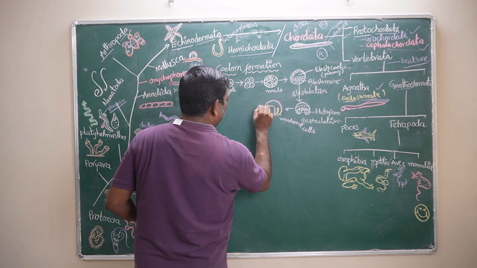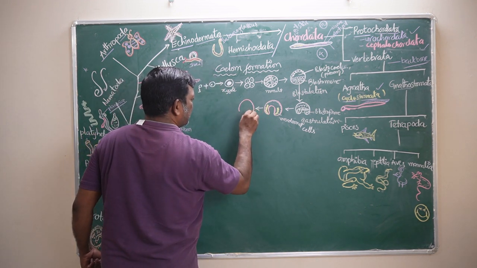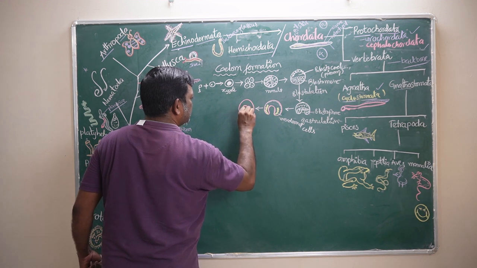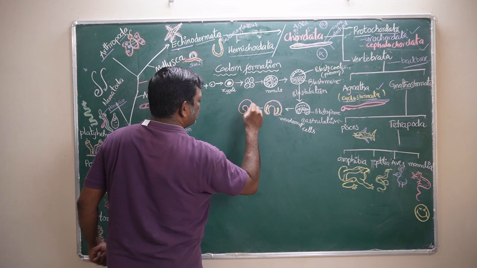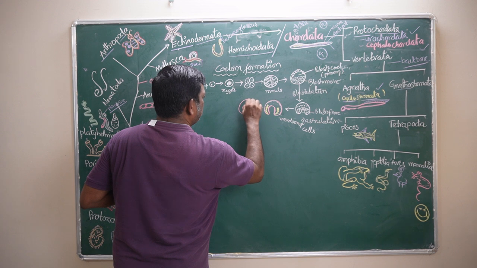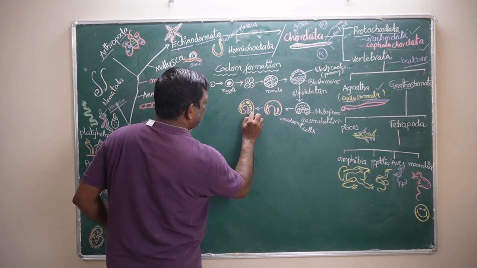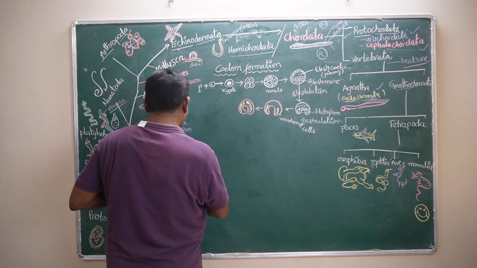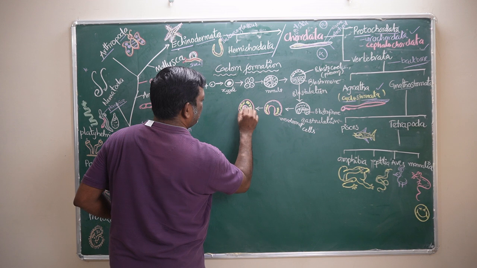Then what happened later? This is ectodermal cells. Later what happened? These mesodermal cells are growing into the primary coelom further. And later, these two membranes are fused and attached.